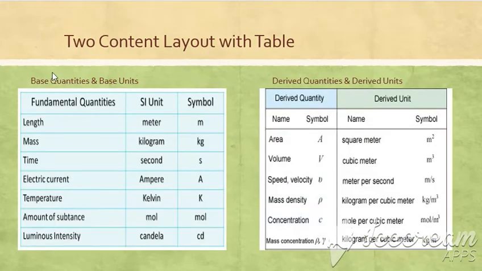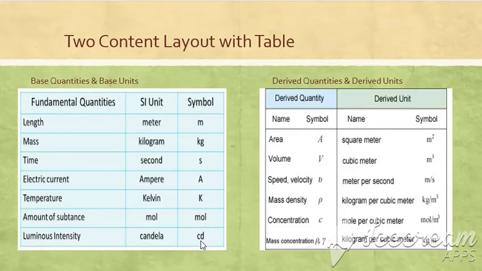In these two tables, the first table is for base quantities. Just look at the position of my cursor. For its description, base units are used. There are 7 base quantities: length, mass, time, electric current, temperature, amount of substance, and luminous intensity. The SI unit for length is meter, with symbol m. Mass is described in kilogram, time in seconds, electric current in ampere, temperature in Kelvin, amount of substance in moles, and luminous intensity in candela.